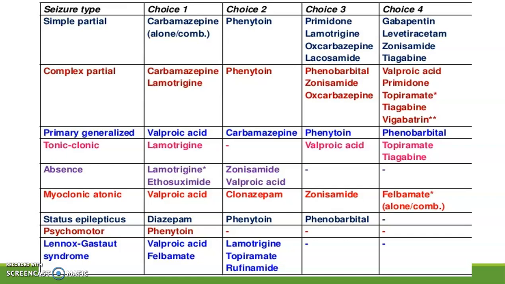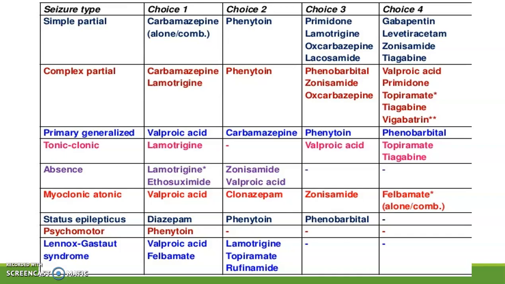For status epilepticus. Now status epilepticus is a condition in which there is continuous seizure which lasts more than 30 minutes or 2 or more seizures occur without full recovery of consciousness between the two of them. So it is a very emergency situation. First drug of choice is diazepam, followed by phenytoin, followed by phenobarbital. For psychomotor seizures, only one drug can be used, that is phenytoin.